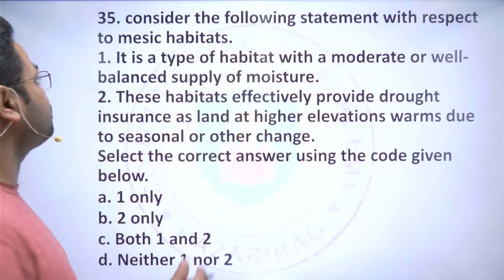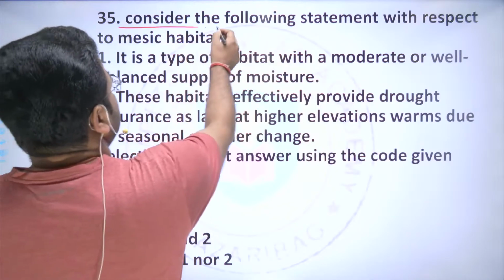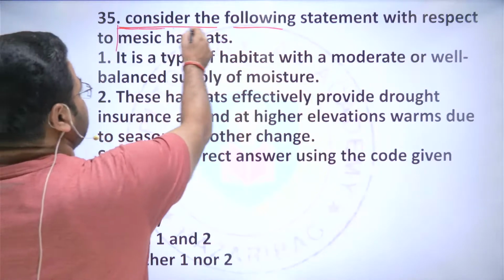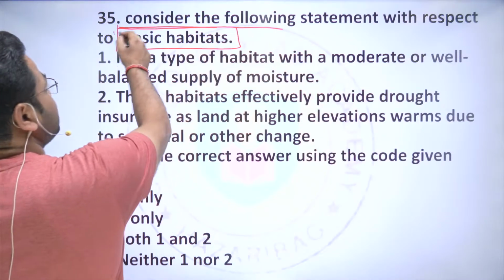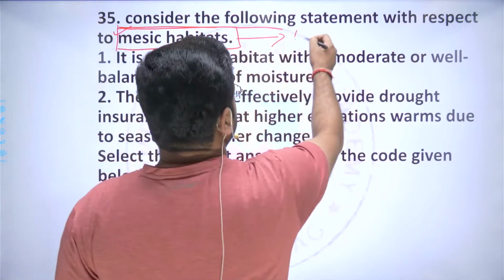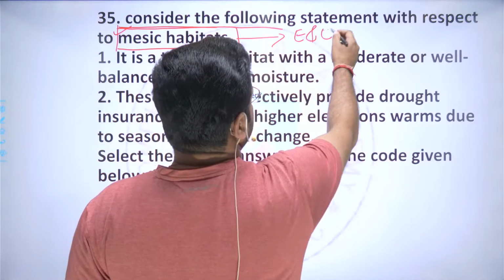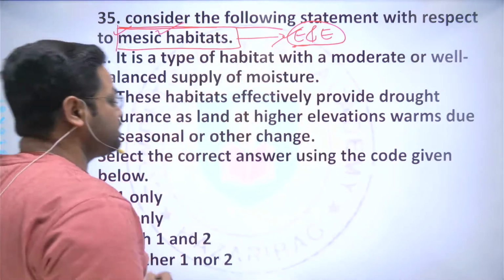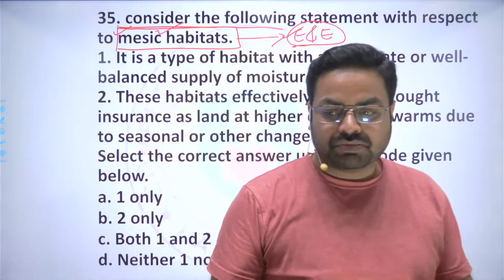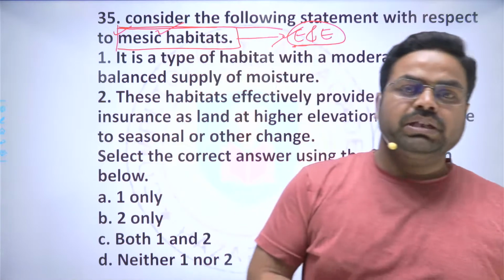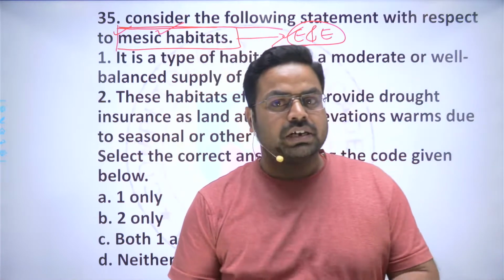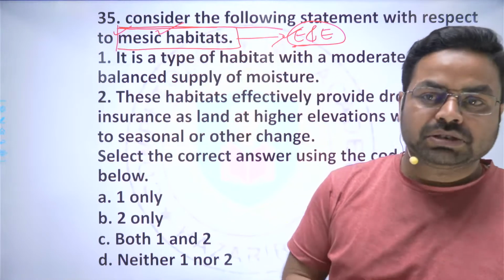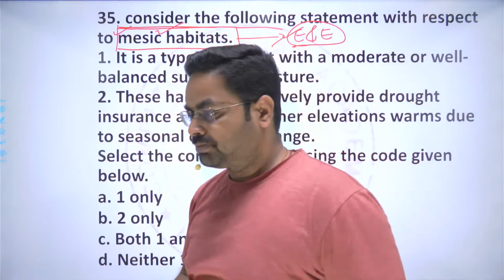Go through the question, that is, consider the following statements with respect to basic habitat. Again, it is a question related to environment and ecology, if we say it specifically, and the keyword is basic habitat. Here specific knowledge about the basic habitat is needed, and if you don't know about it, then you will not be in a position to answer this question.